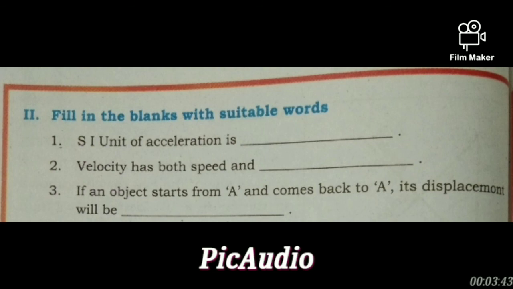Our answer is 0. What is the answer for the first question? SI unit of acceleration is meter per second square. Second question: velocity has both speed and direction. Third question: if an object starts from A and comes back to A, its displacement will be 0.